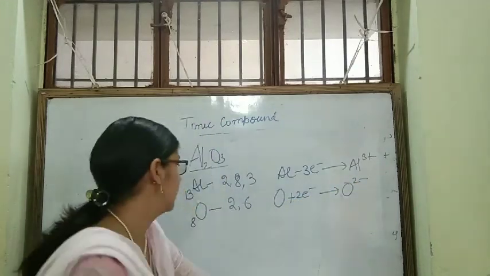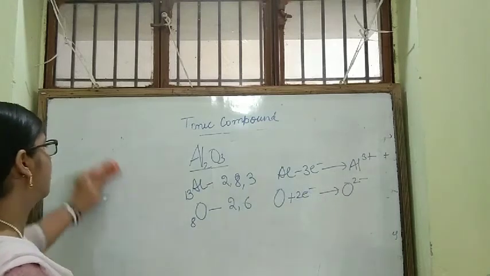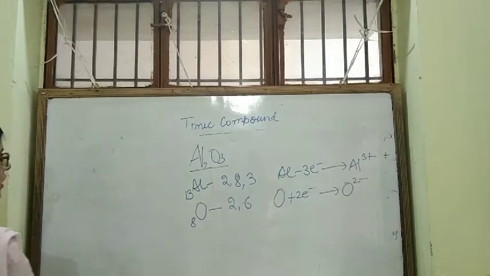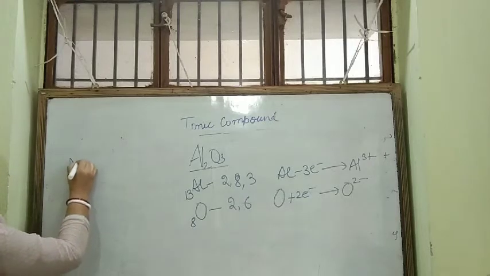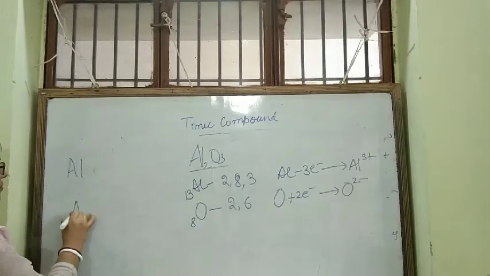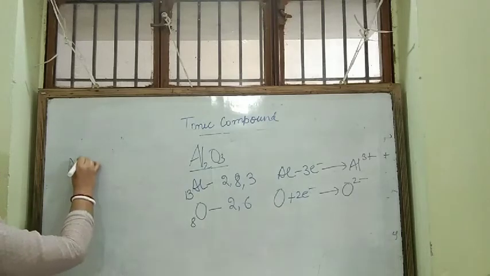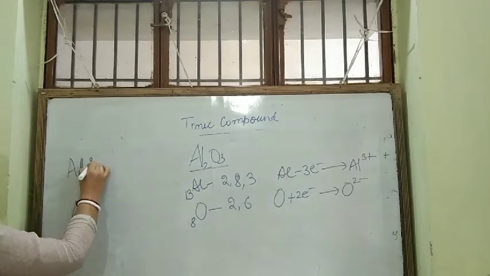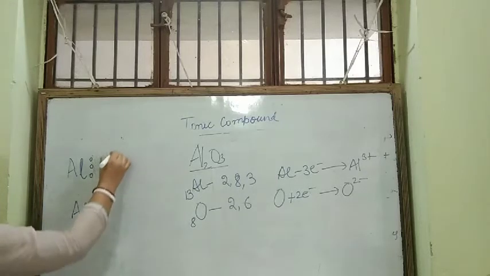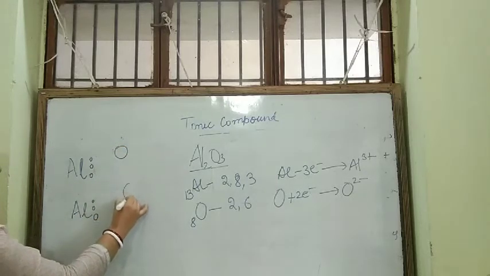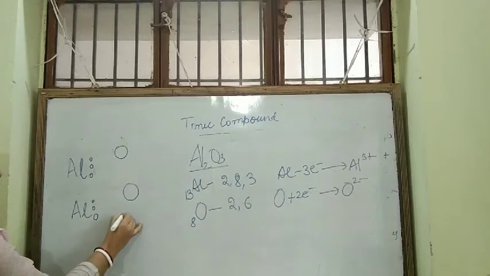Now, if you are asked to show the electron dot structure for it, you see 2 aluminum atoms are there. Not 1, 2 aluminum atoms. And aluminum has 3 electrons in its valence shell. And there are 3 oxygen atoms.